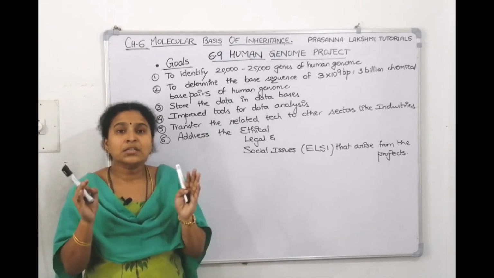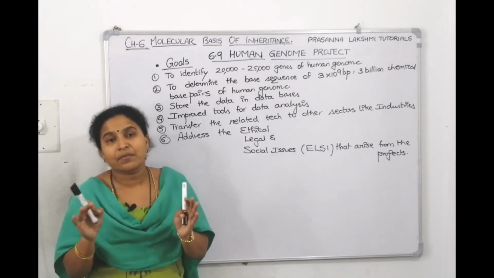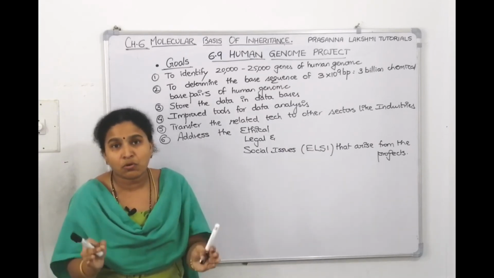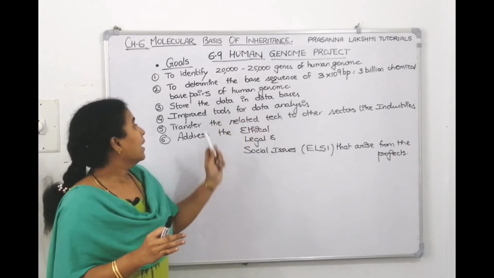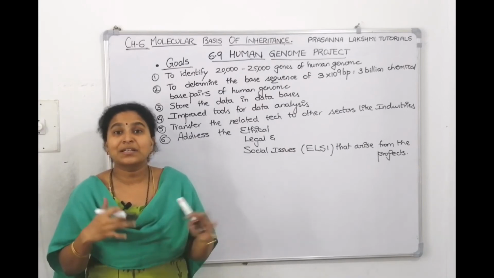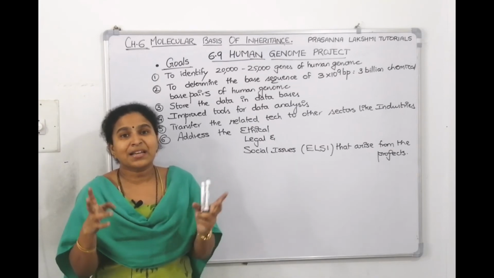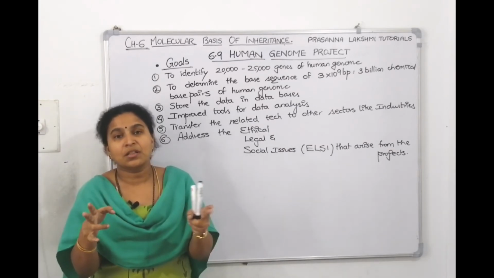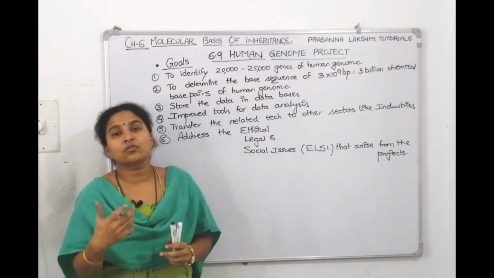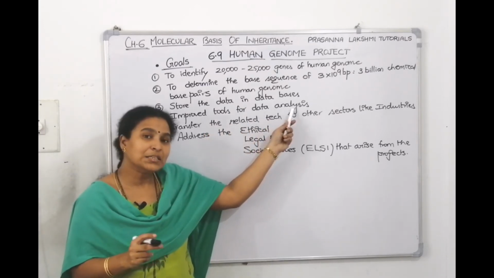Third goal is to store the data. Whatever they have done, it's not their work. It's collaborative work. They need to store it. That is their third goal. And the fourth goal, they want to develop improved tools for data analysis. So the computer has to analyze and give that much data only. They should not search for days together to reach that particular point. So improved tools for data analysis is the fourth goal.